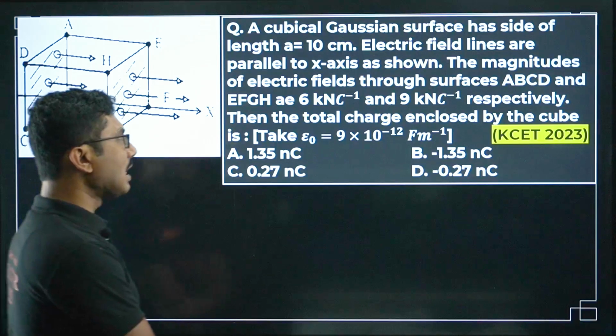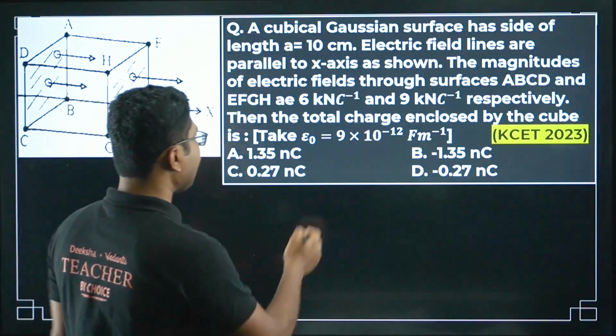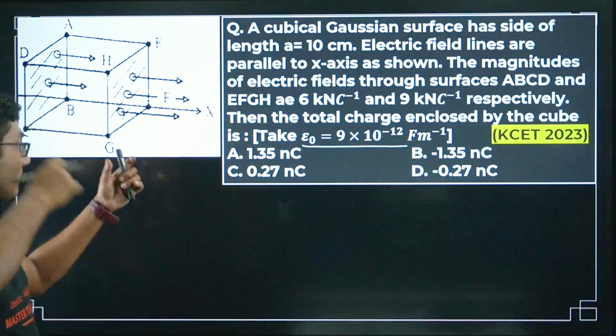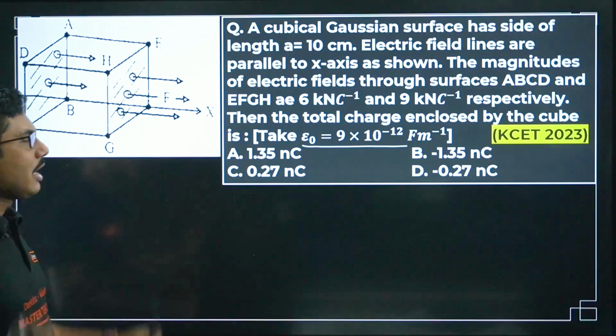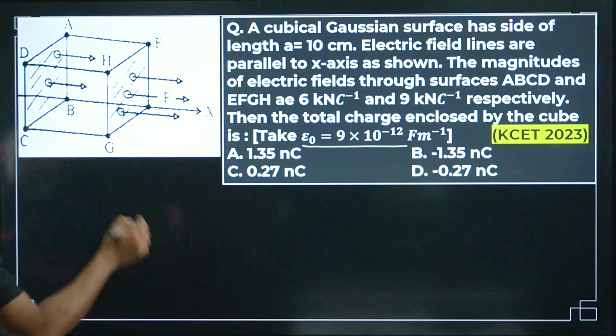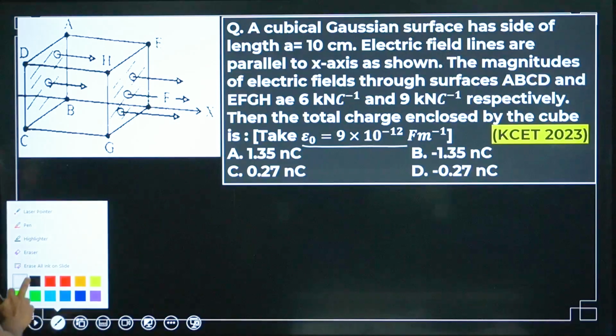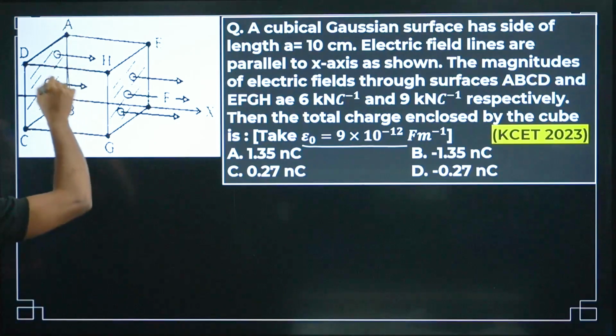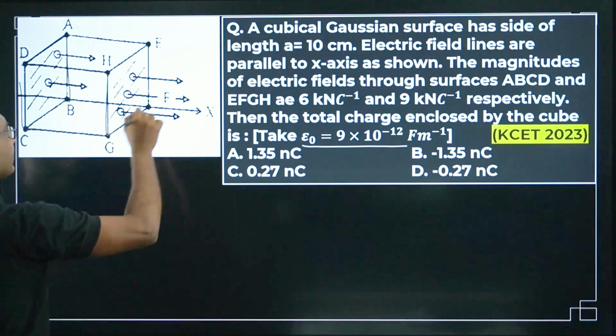Then the total charge enclosed by the cube, take epsilon naught as 9 into 10 to the power of minus 12. I have solved this question during my lecture and I will repeat it once more. So what is the question over here? Here we have two surfaces ABCD and EFGH.